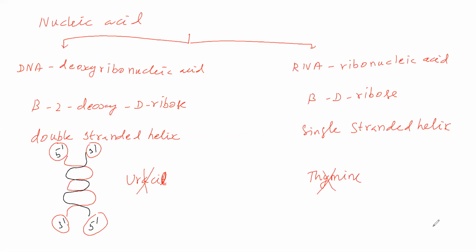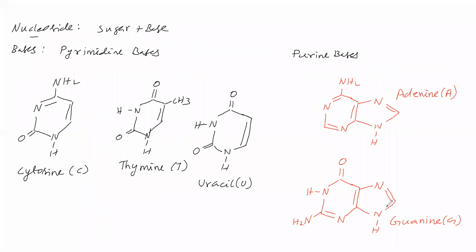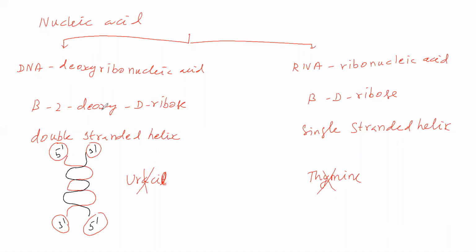Among the bases, we have purine bases and pyrimidine bases. Pyrimidine bases are cytosine, thymine, uracil. Purine bases are adenine, guanine. Uracil is not present in DNA; the remaining cytosine, thymine, adenine, guanine are present in DNA. In RNA, thymine is not present; the remaining cytosine, uracil, adenine, guanine are present in RNA. So we have seen how they are present in DNA and RNA.